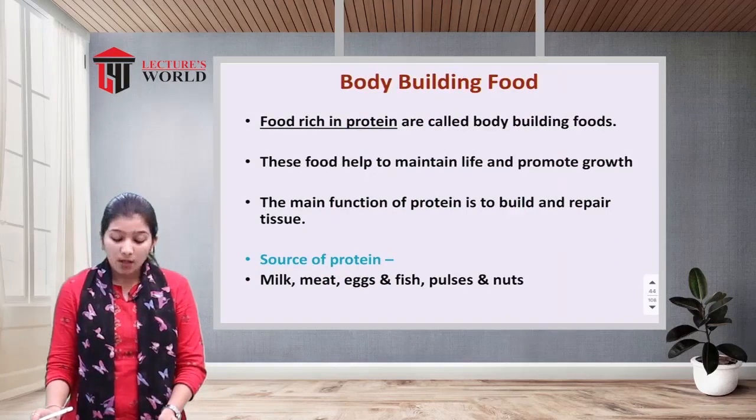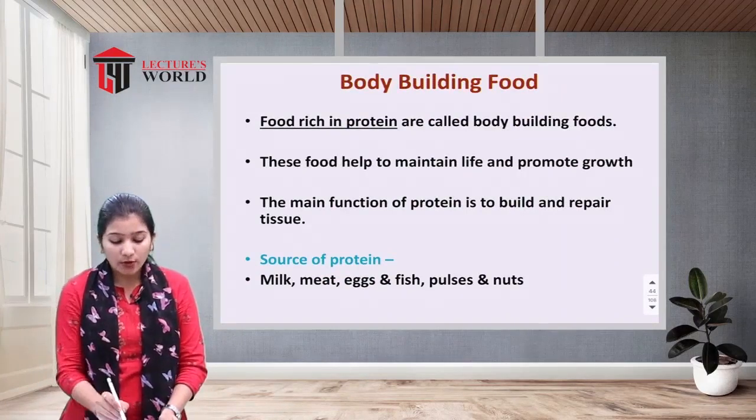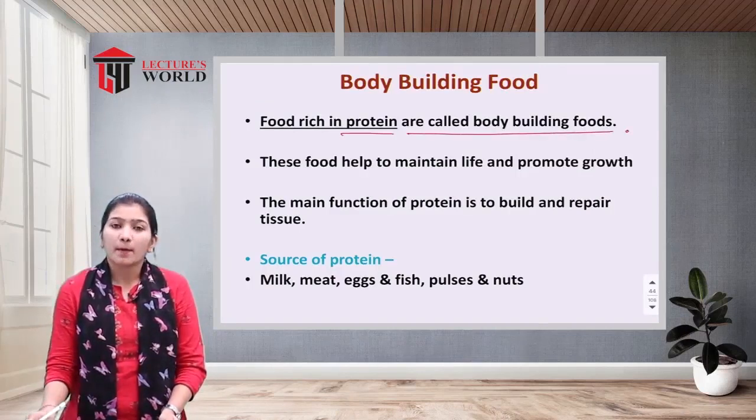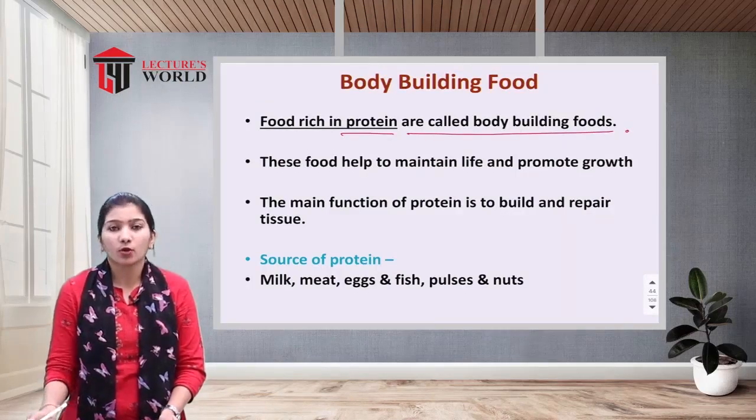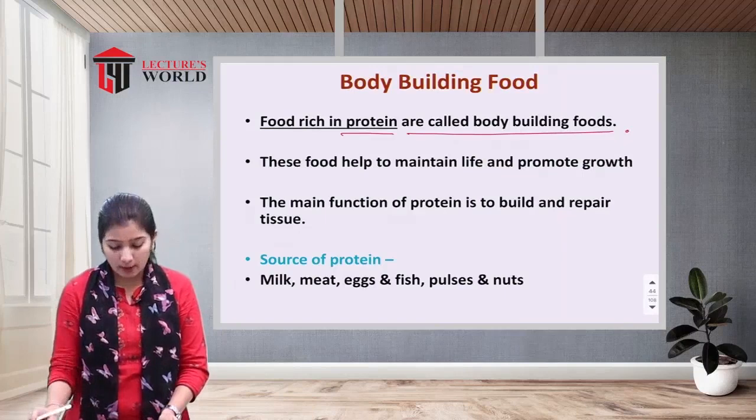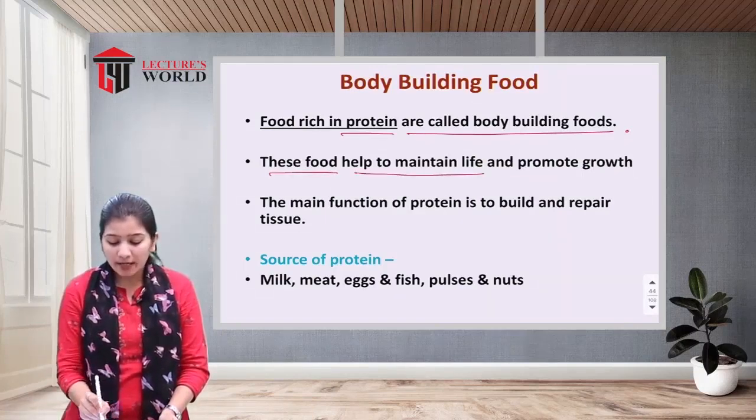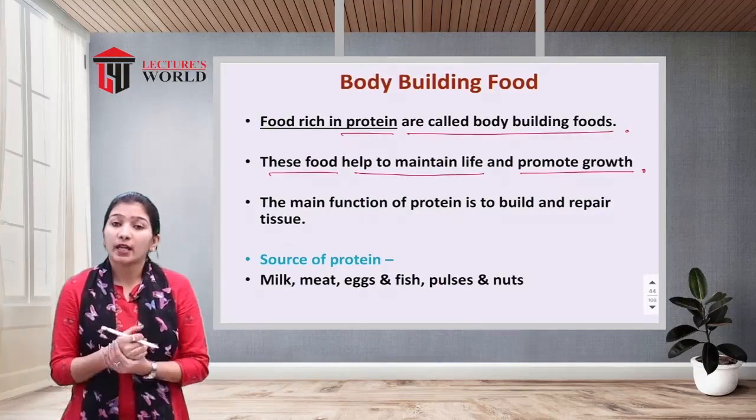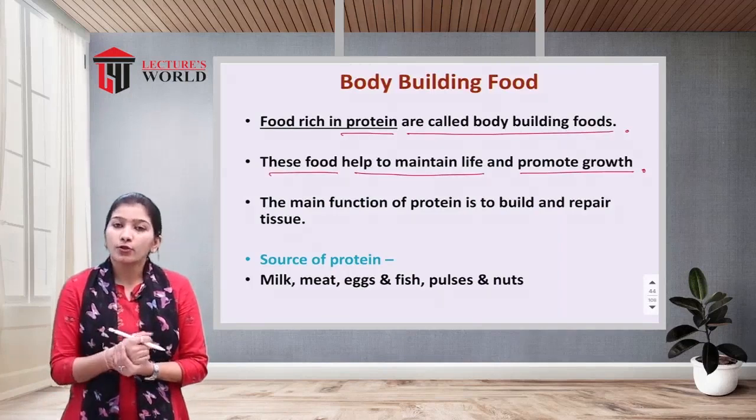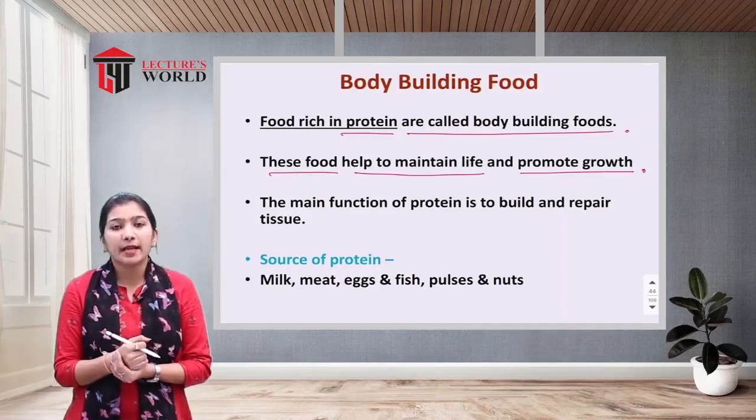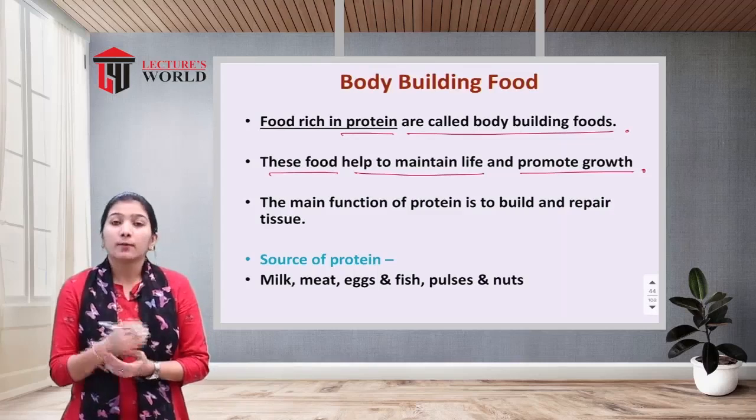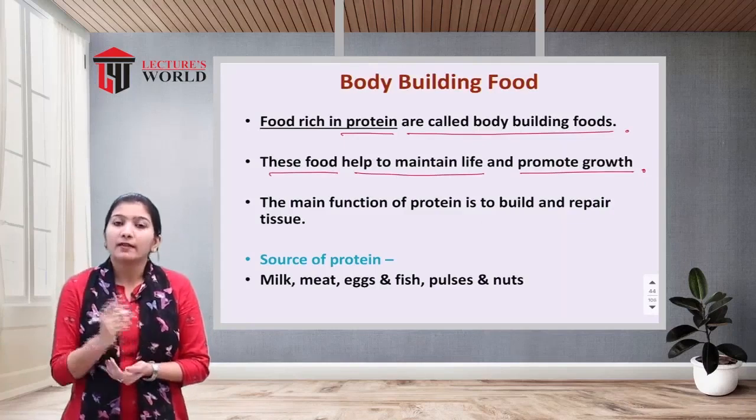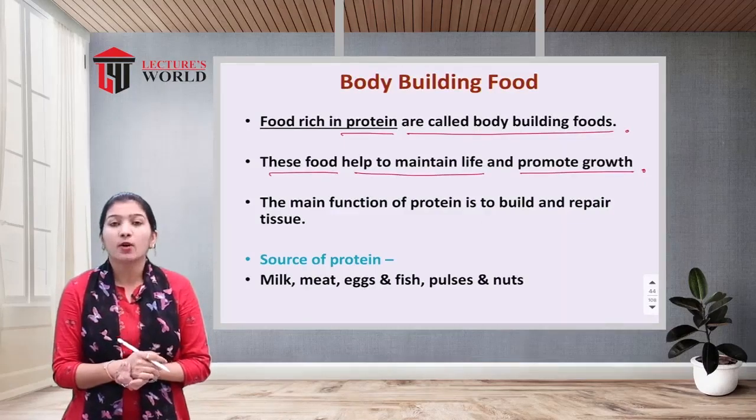Next function is body building food. Food rich in protein is called body building food. If you have a maximum amount of protein, you will have proper growth and proper body building. This food helps to maintain life and promote growth. Whenever you have any protein rich food, it goes into your stomach and digestion takes place. After absorption, the protein is broken down into small units of amino acids, and those amino acids are essential for the building of your body.